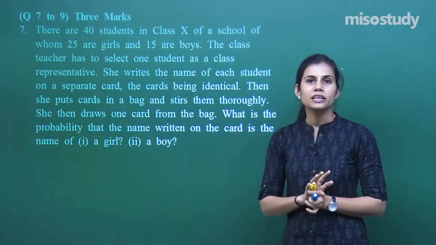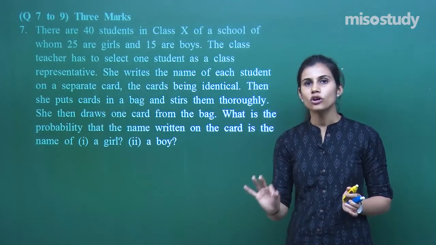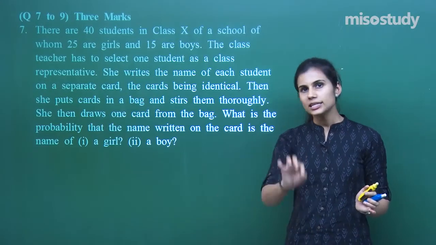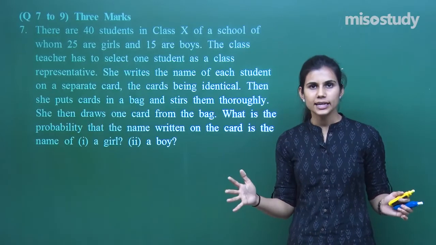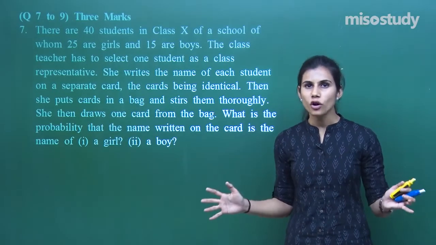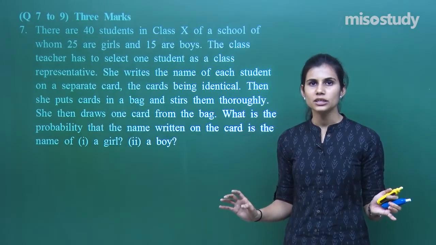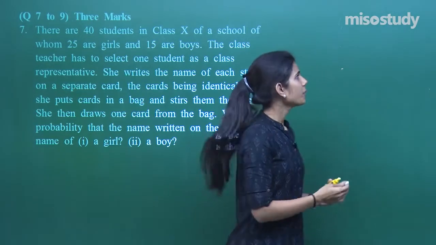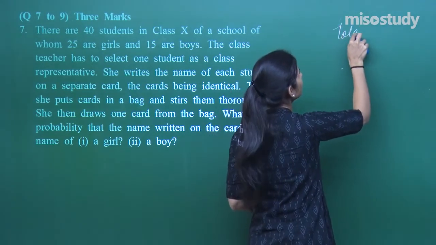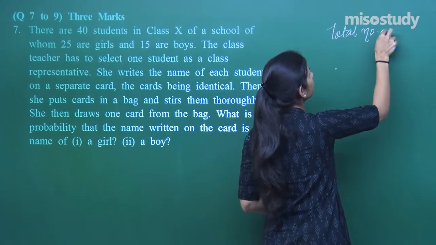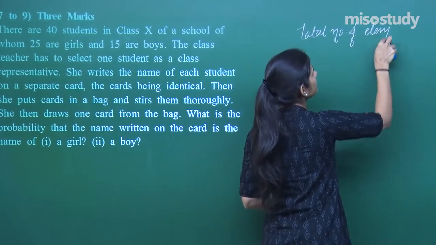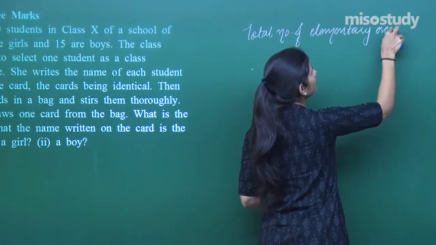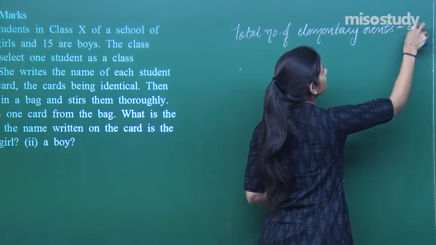One card is being withdrawn. So drawing a card from this lot of 40 distinct cards is my experiment. Out of those 40 cards, any card can be withdrawn. All cards are identical. There is no bias, no fraud in withdrawing any particular card. So any card can be withdrawn. So the number of possible outcomes is 40. So with this experiment, the total number of elementary events is 40,